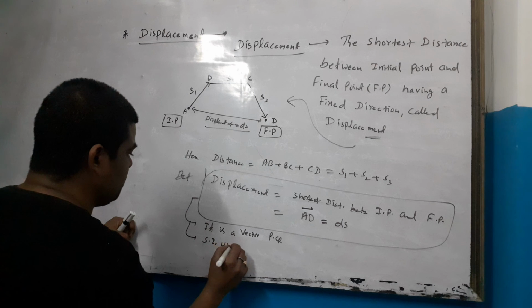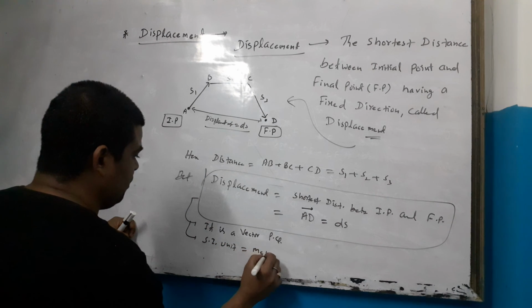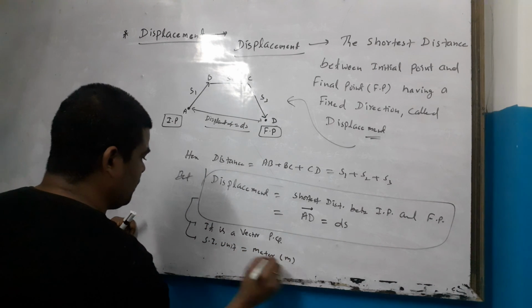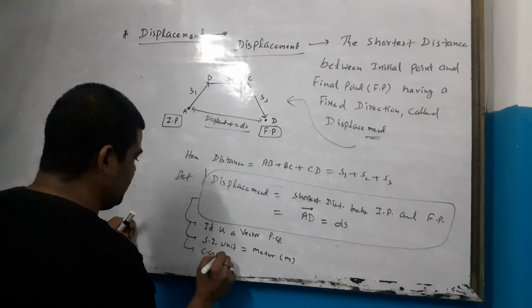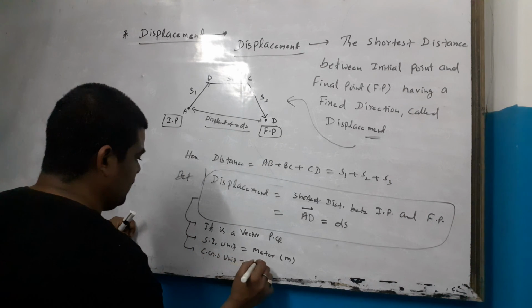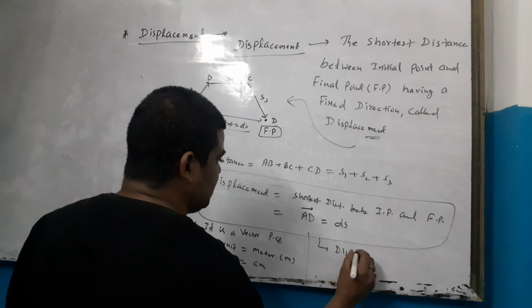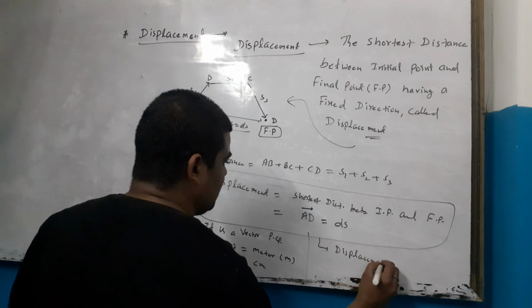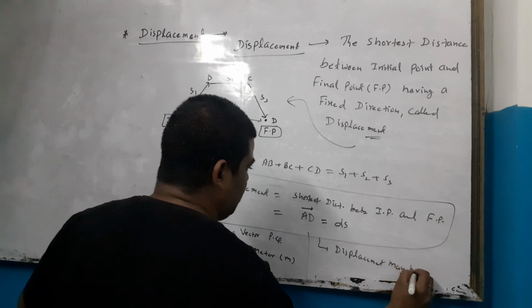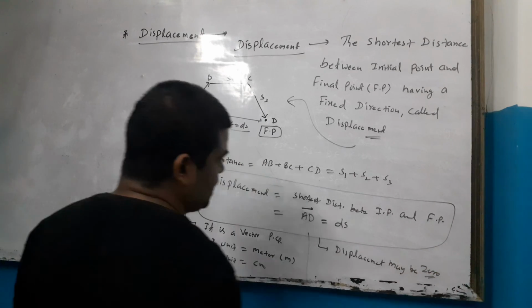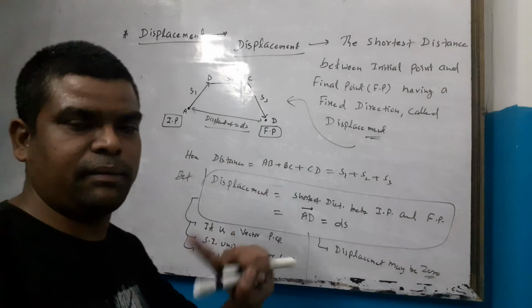The SI unit of displacement is the same, meter, and the CGS unit is centimeter. Displacement may be zero, but distance can never be zero.